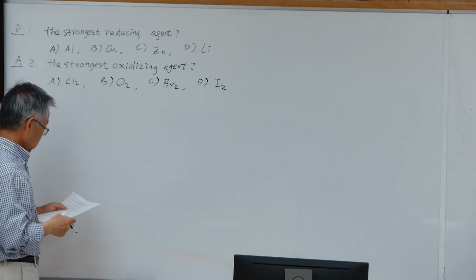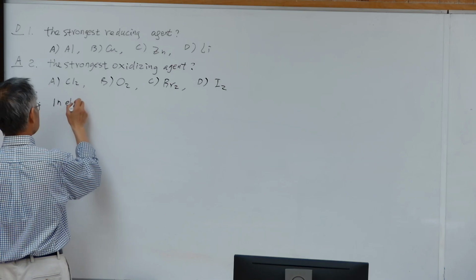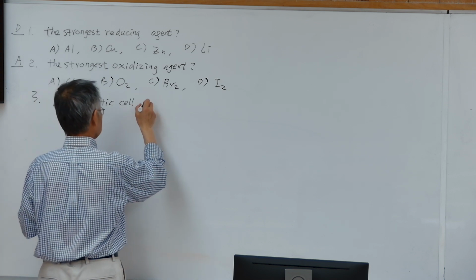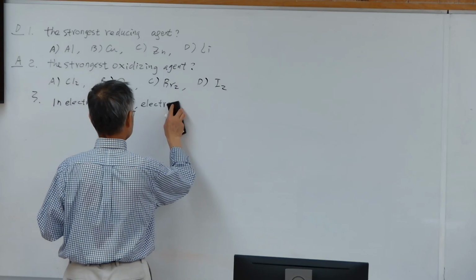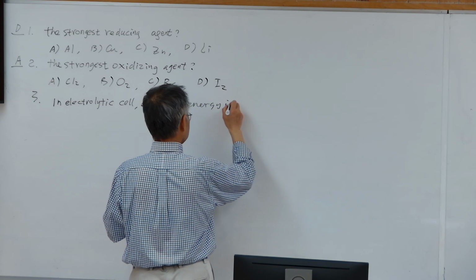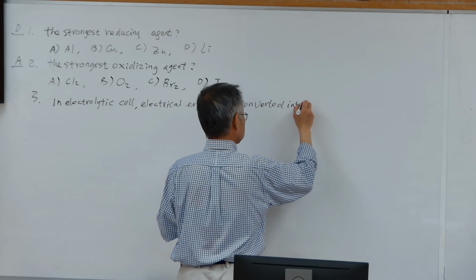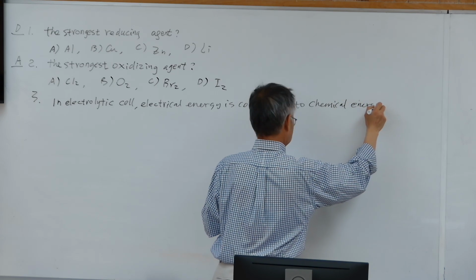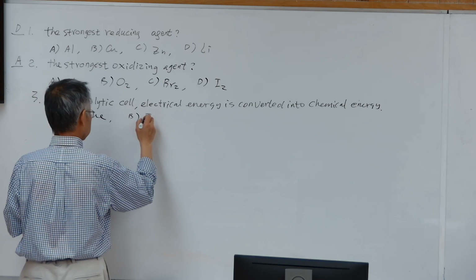Question 3: in an electrolytic cell, electrical energy is converted into chemical energy. A, true. B, false.